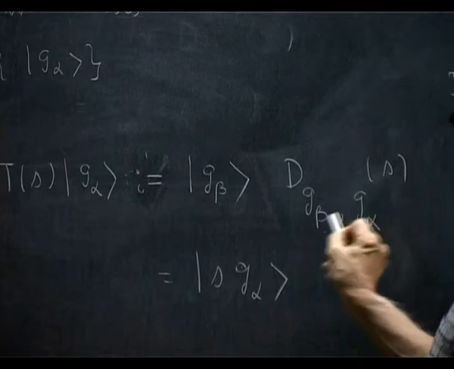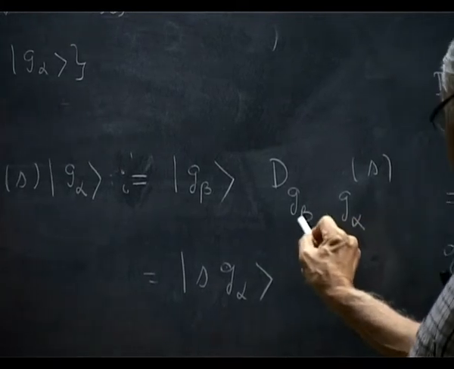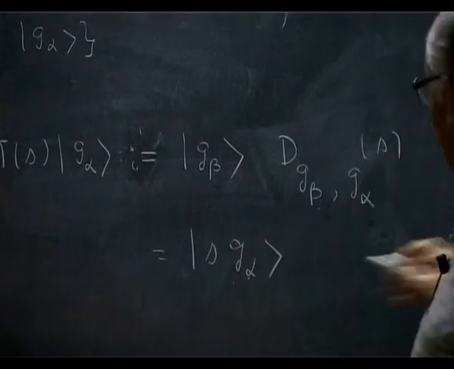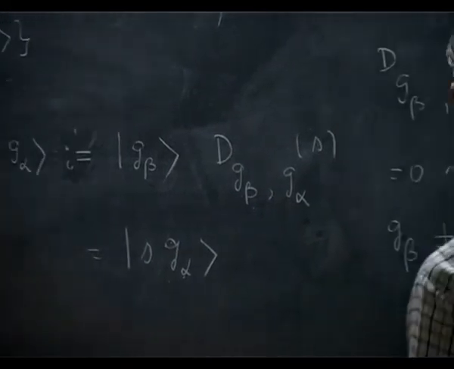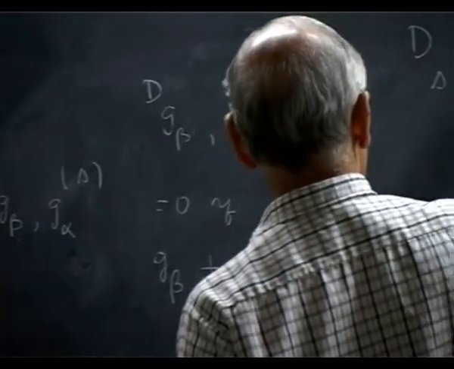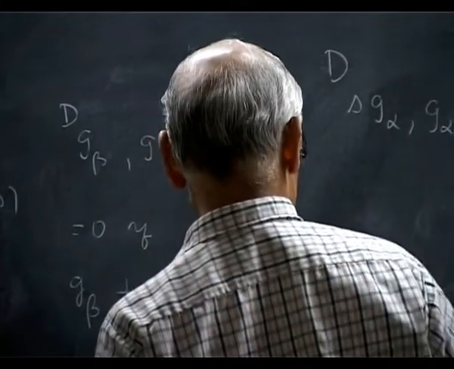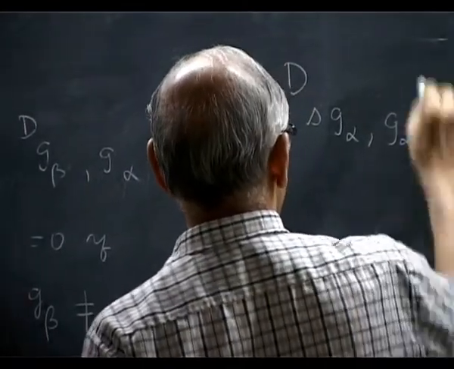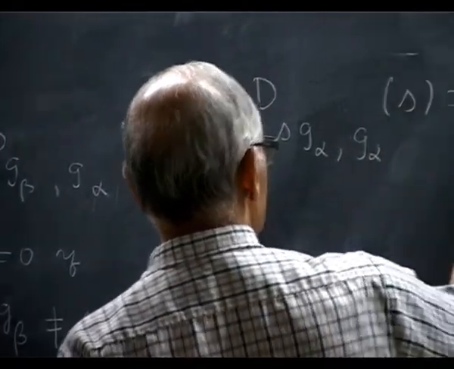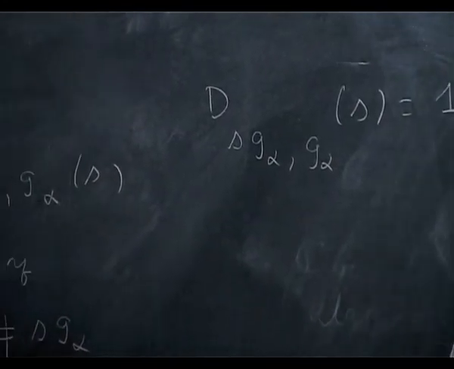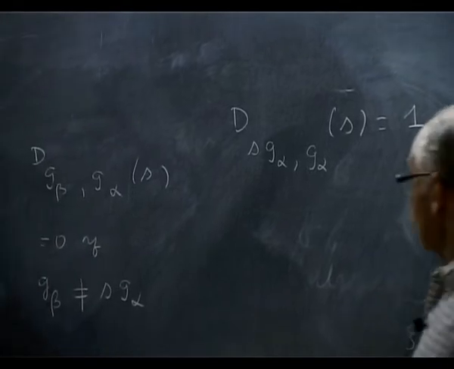So this is 0 unless G beta is equal to S G alpha, and then D of S G alpha, G alpha of S is 1.